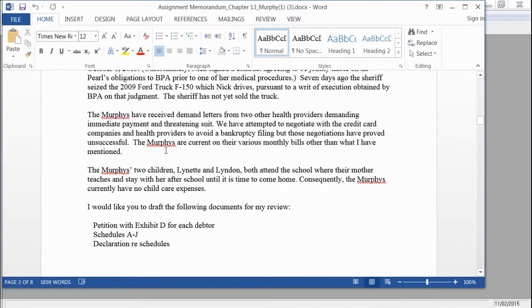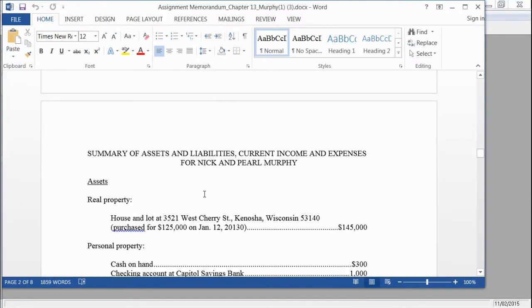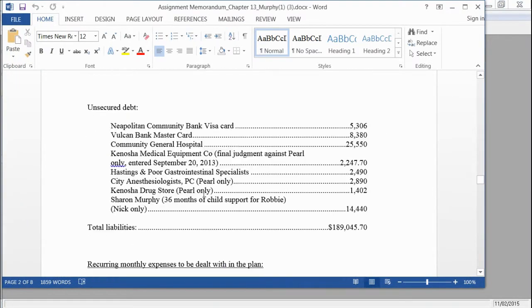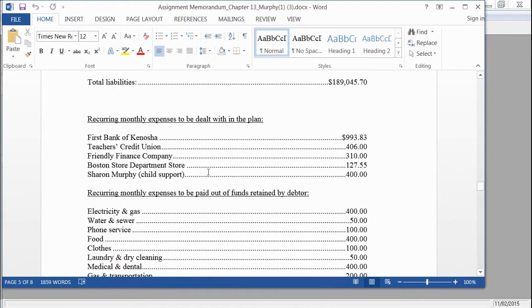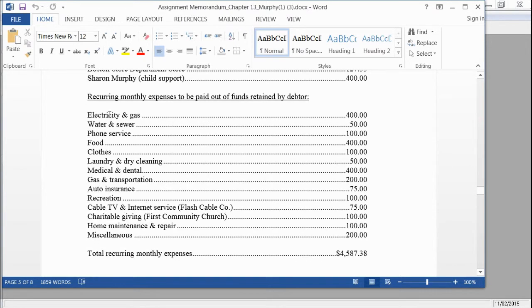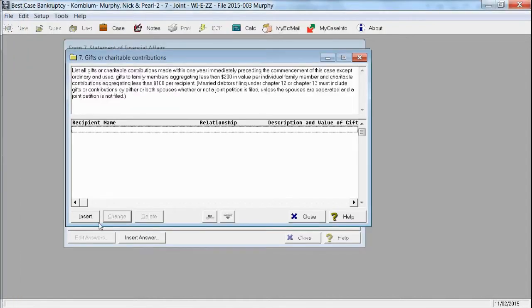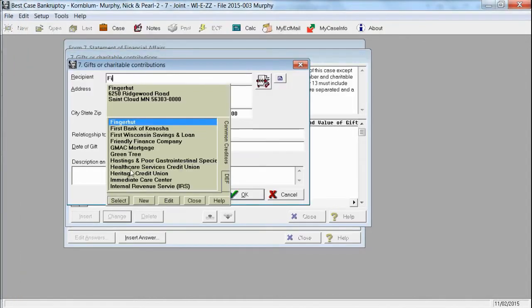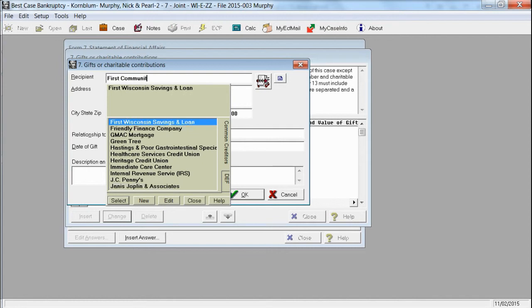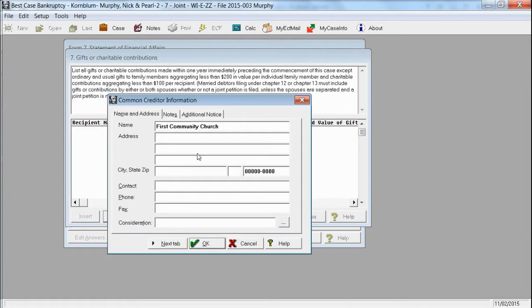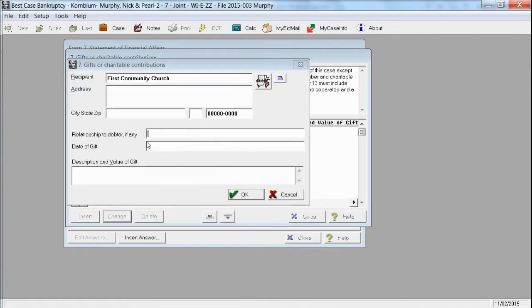If they make recurring contributions to their churches, then you would look at what are their recurrent monthly expenses, and some people make recurring charitable giving. In this case, they pay $100 a month to First Community Church. So you would want to know that. You would put First Community Church, and we would enter that as new. We would say, okay, there is no relationship to the debtor.